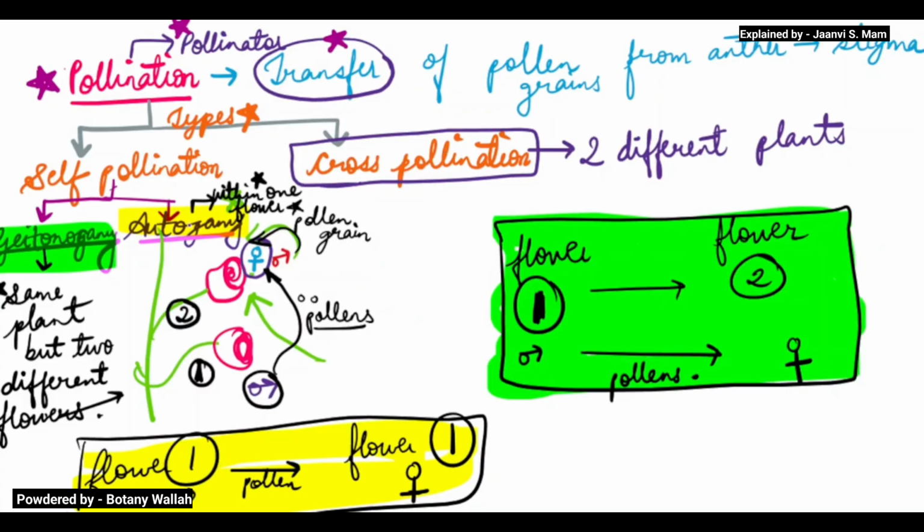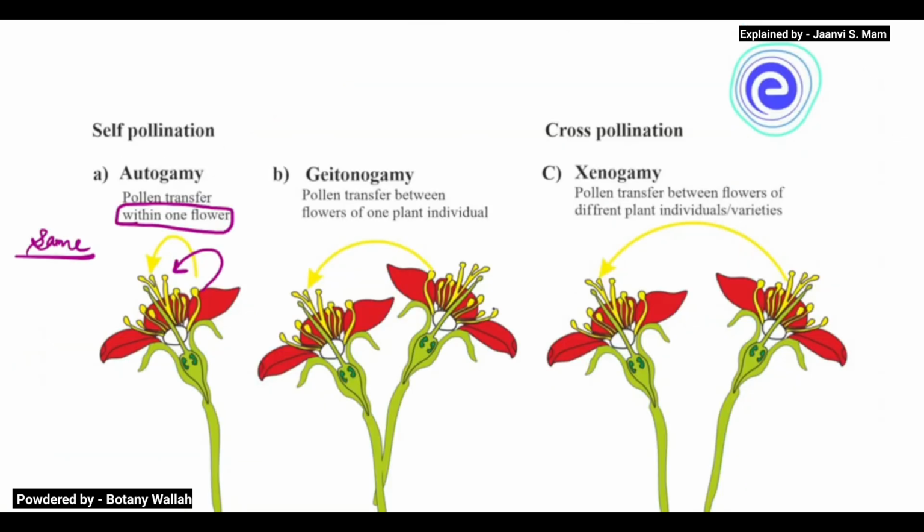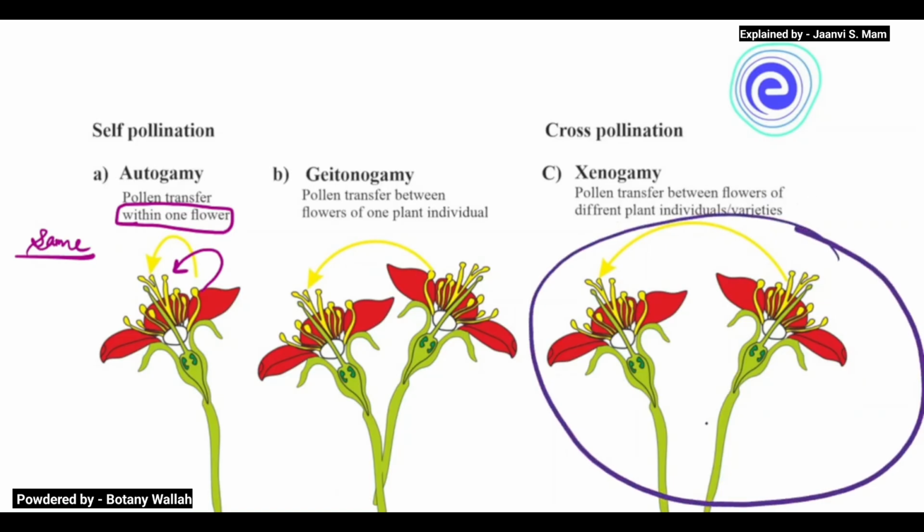Now we will go into detail. I will show you the diagram of cross pollination. See here, the third diagram represents cross pollination. This is plant number 1, and this is plant number 2.